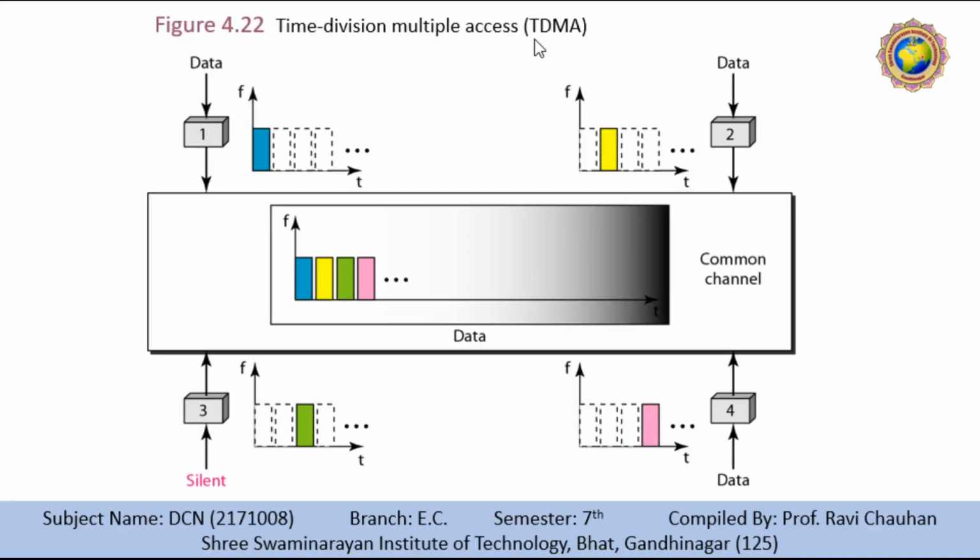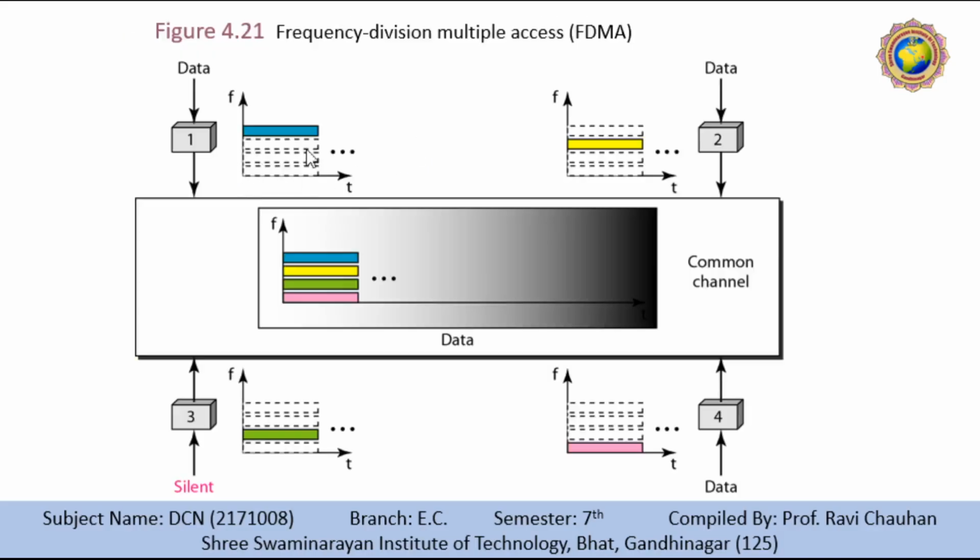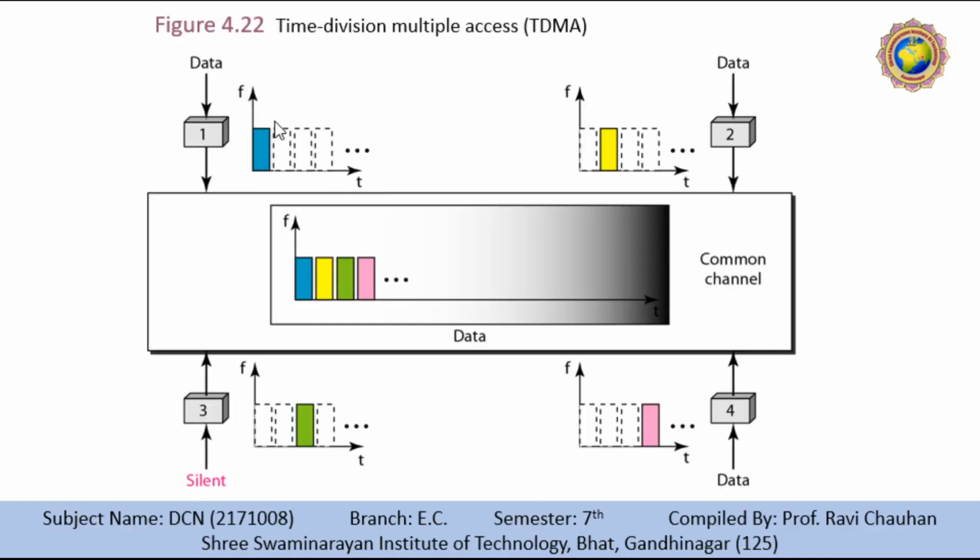Next is TDMA, which means time division multiple access. In TDMA, the stations share the bandwidth of a channel in time. In the previous case, a particular band was given to each station for all the time. Over here, the time slot allocated to each station is highlighted in a different color. Each station is allocated a time slot during which it can send data, and it transmits its data in its assigned time slot only. Our figure shows the idea behind TDMA.